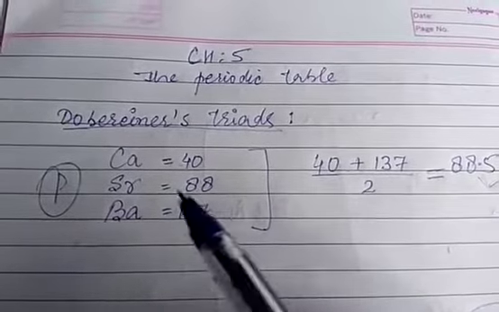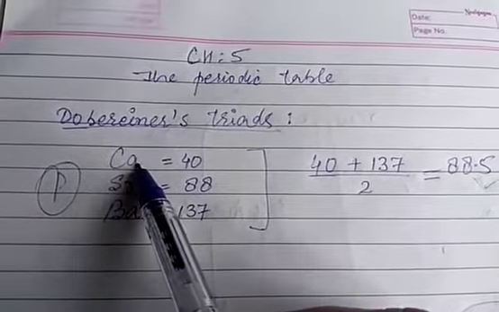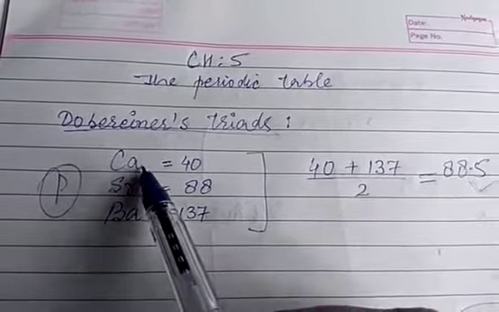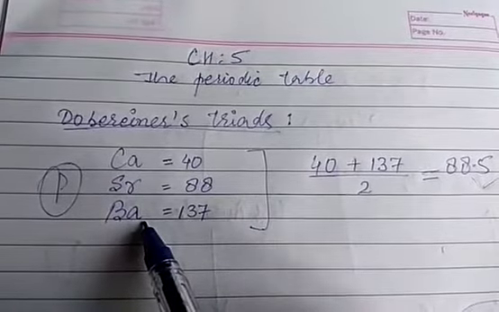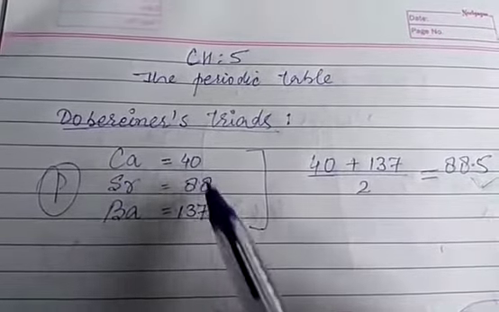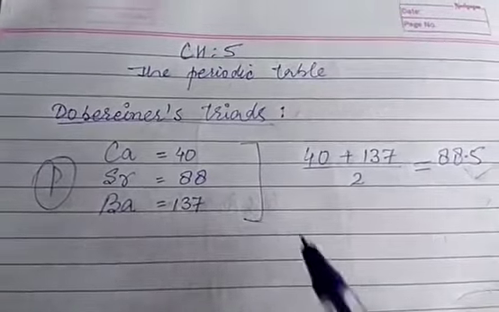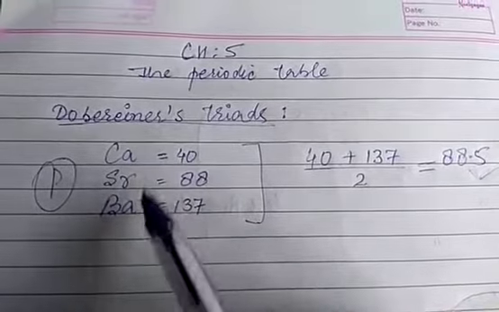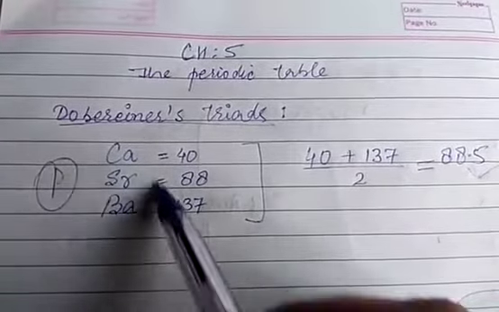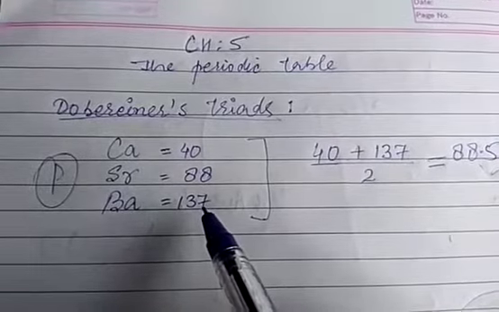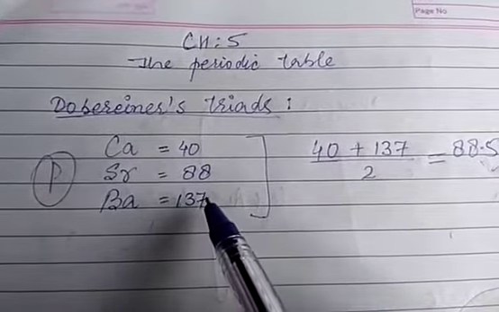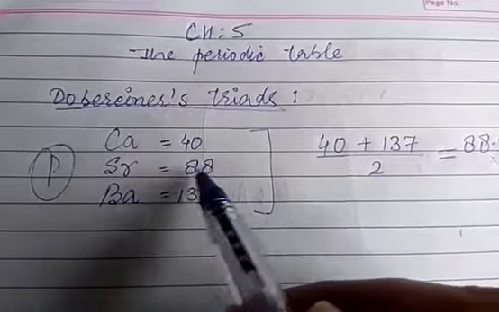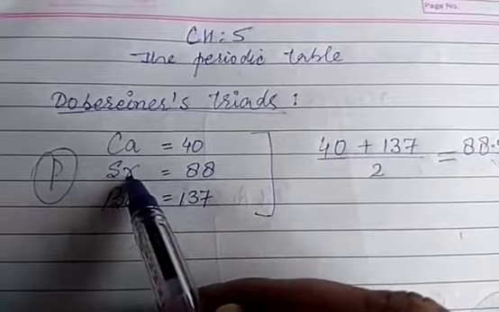He said that if we take the first element and the third element and take their atomic mass average, here calcium, we know 40 is the atomic mass, barium 137, then it was found that the average was somewhat equal to the middle element's atomic mass.